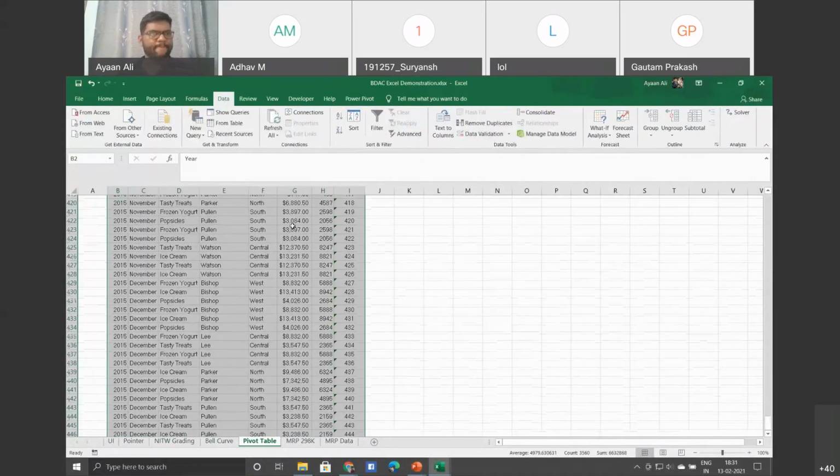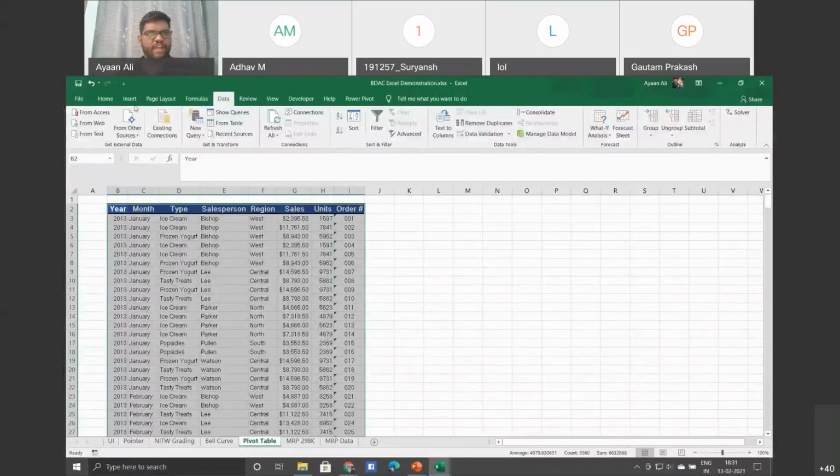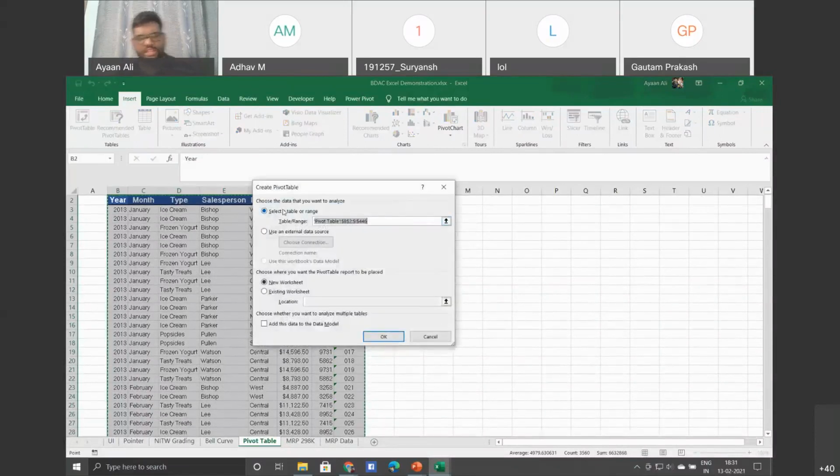Yeah. So in the same step, you need to select your data, and after that if you go to pivot table, the first step will be it will select the range, and after that it will ask whether you want it in a new worksheet or in the existing worksheet. So let me click the new worksheet.